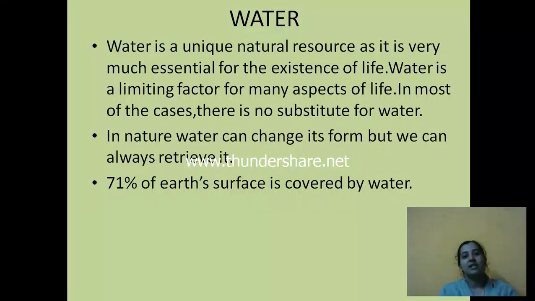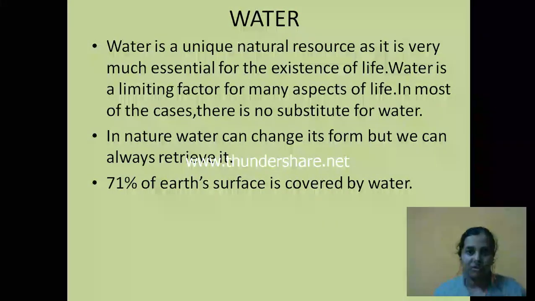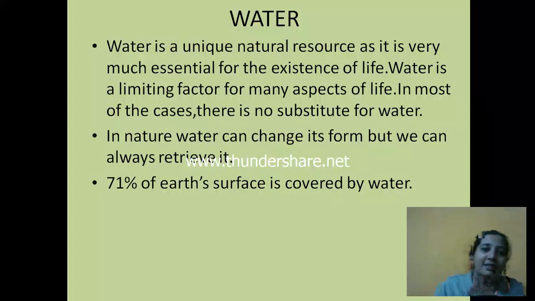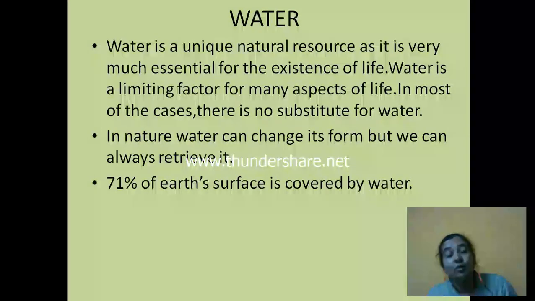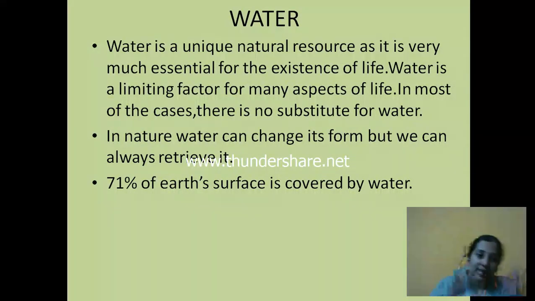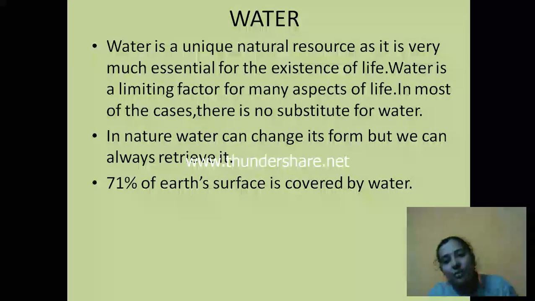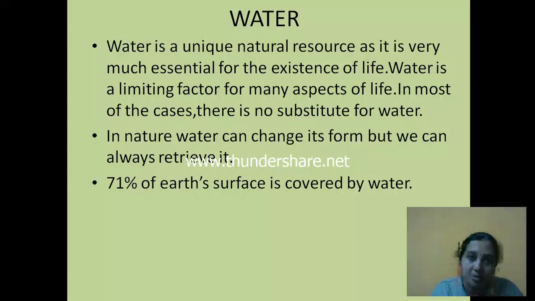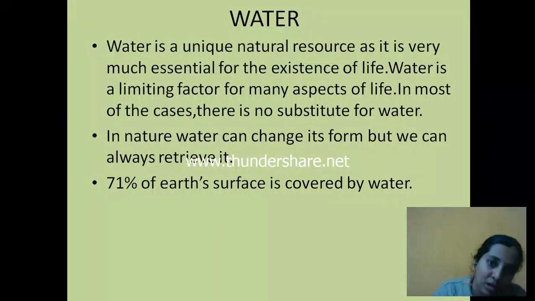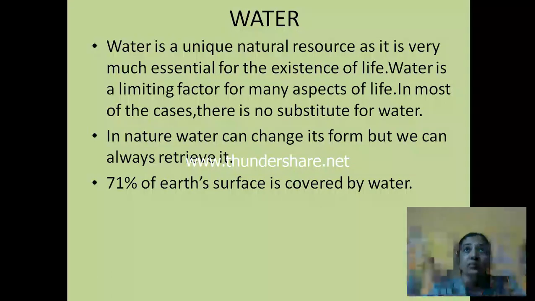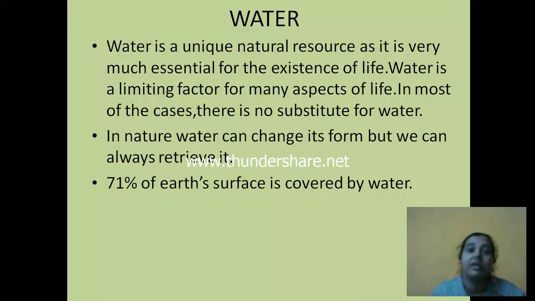You have studied in your earlier classes water and its forms. Water is available in solid state, in liquid state as water, and in gaseous state as water vapor. So we can retrieve it from any of these forms. If it is in solid, that is ice, if we melt it, we'll get the water. Gaseous form, water vapors, if we condense it, we are again going to get water. Now your question would be how the condensation takes place. How can we get the water vapor, which is not visible to our eyes, as water?